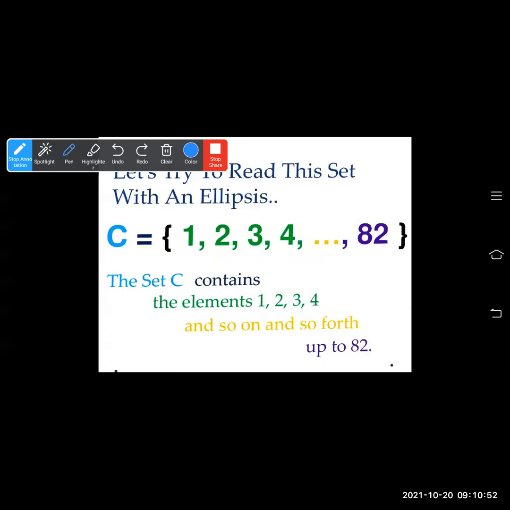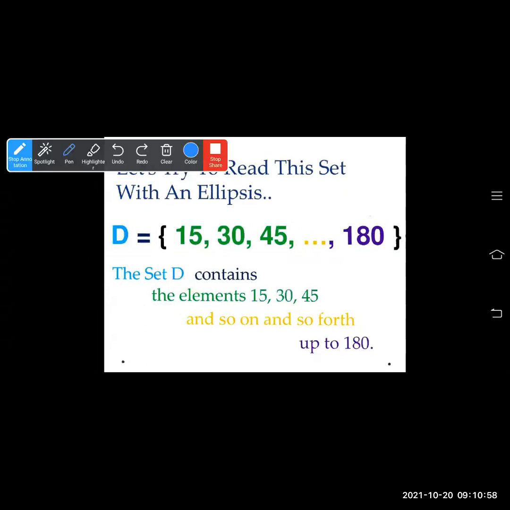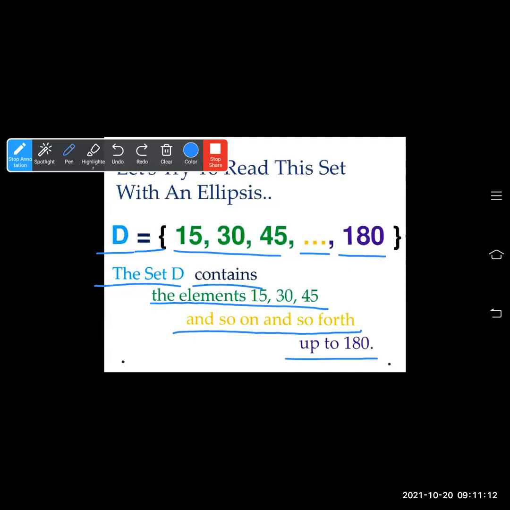This way you have to write. In words, let's read this with an ellipsis. The set D, written in black, contains the elements 15, 30, 45, and so on and so forth, up to 180.